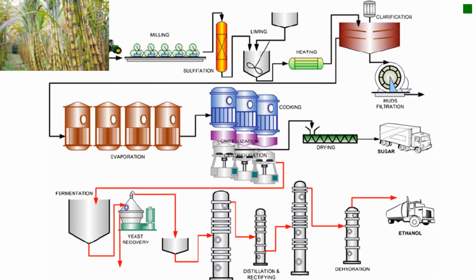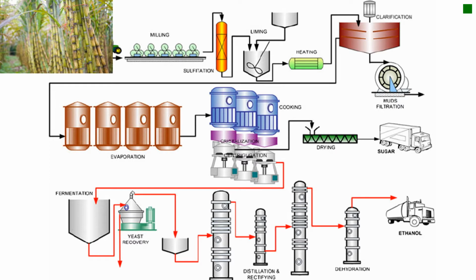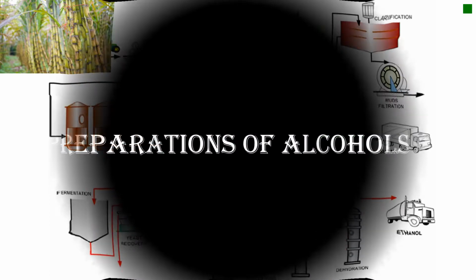Sugarcane. Did you know that you can transform sugarcane into ethanol, the alcohol which is very useful in our daily activities? Here is the process. It is simple and possible. Preparations of alcohols.